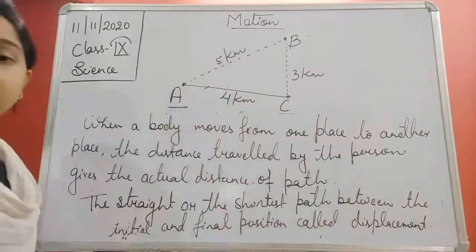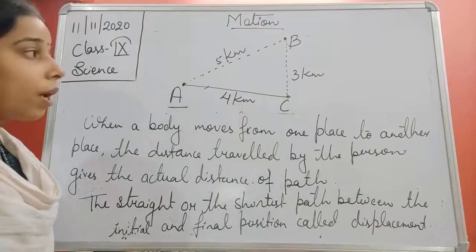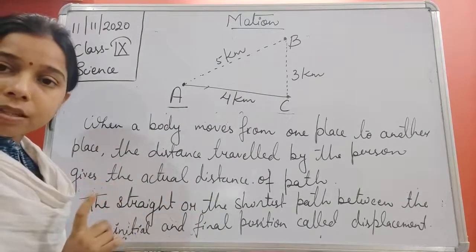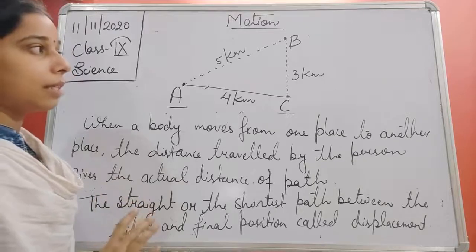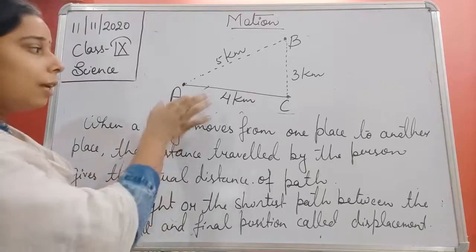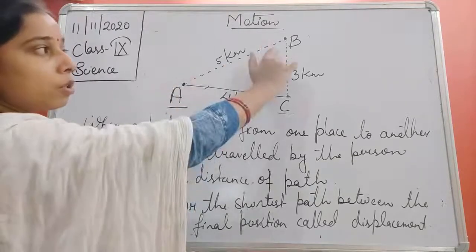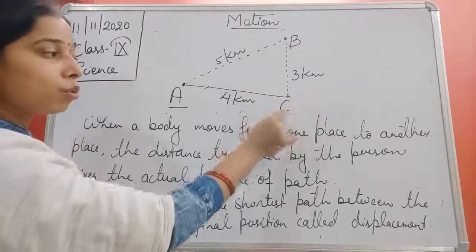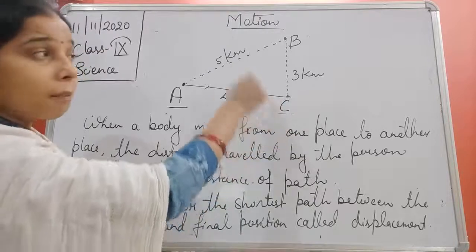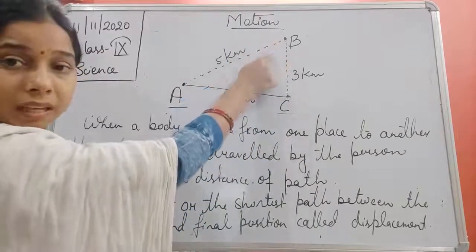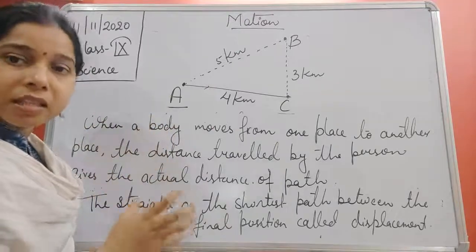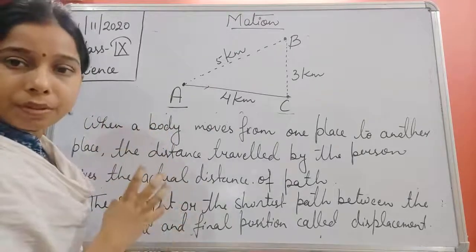That is called a displacement. Okay, so by this, students, we have understood one thing. Distance is the actual distance traveled by the object. You see, he started from this place, reaches this place, comes to this place. Ultimately, he has to go to place C, but in between, he went to B and then to C. So this is the actual distance covered, the actual path covered by the person.